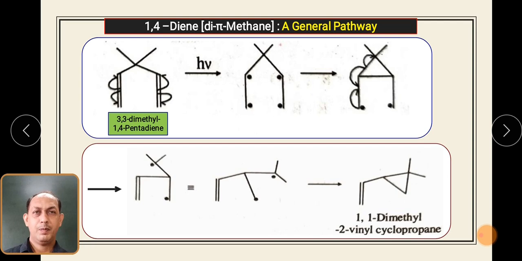This is a very simple mechanism where just the breaking of pi bonds takes place, which results in the formation of radicals. These radicals, as we know, have very high energy and are very unstable, so they again combine to form single bonds. So here you will find the 1,4-diene, di-pi methane rearrangement. This is how you will get the formation of this particular compound.